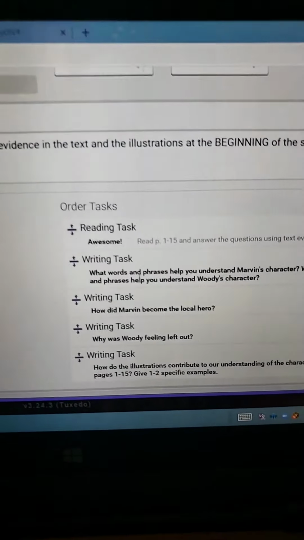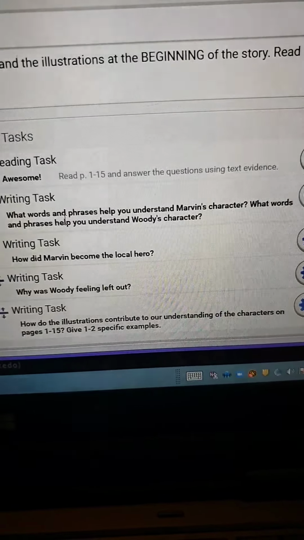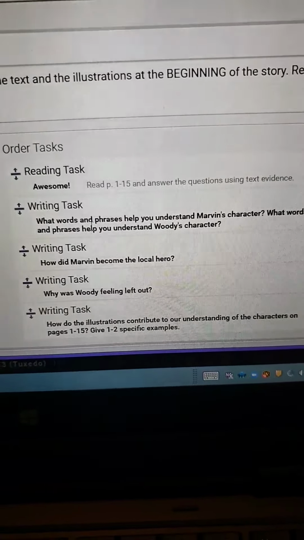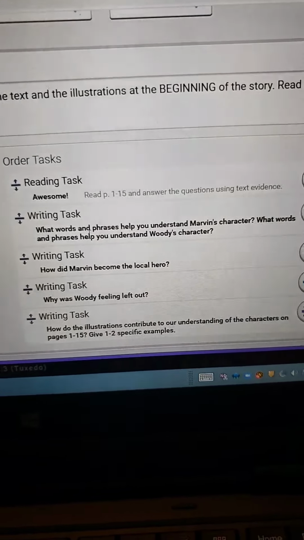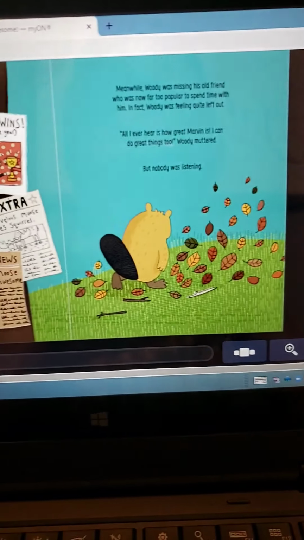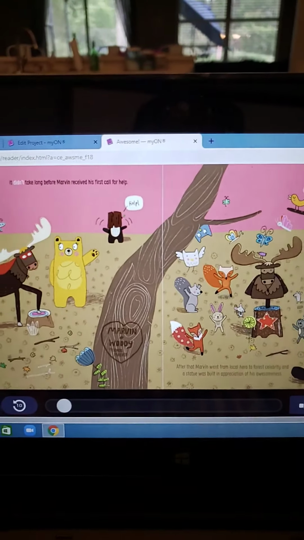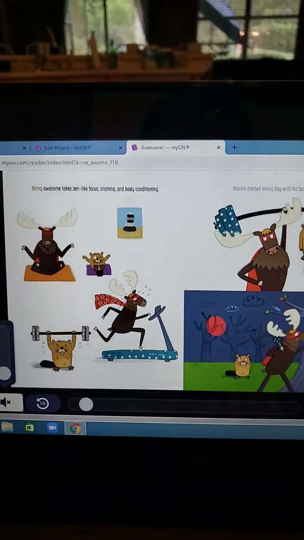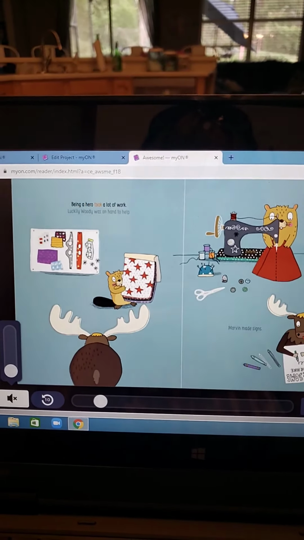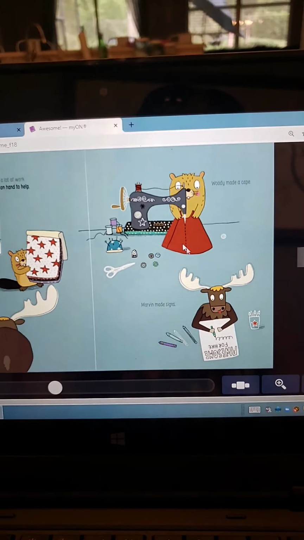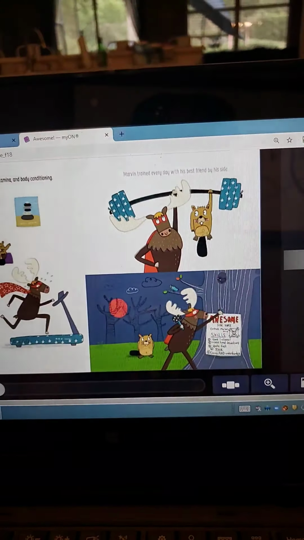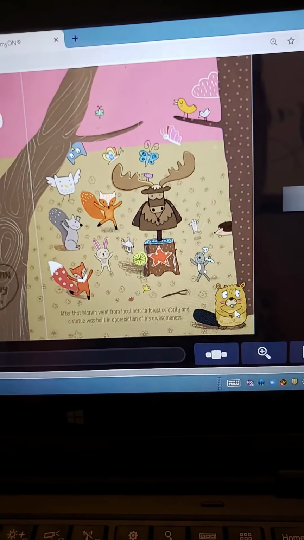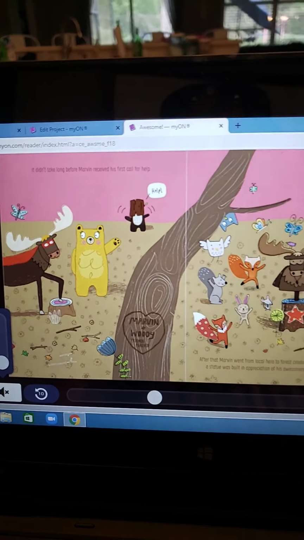That final question for day 1 is, how do the illustrations contribute to our understanding of the characters on those pages? So those were the only pages you were supposed to read on day 1, and you were supposed to give 1 to 2 specific examples about the pictures. I think we already talked a little bit about the pictures, but one way they contribute to our understanding is right here. We can see what good friends they are. They do everything together. Then we can continue to see that Woody feels left out, but that Marvin is praised.